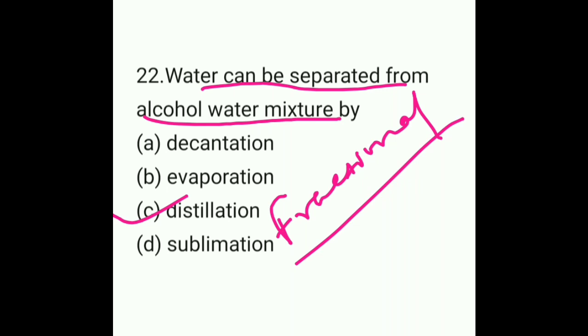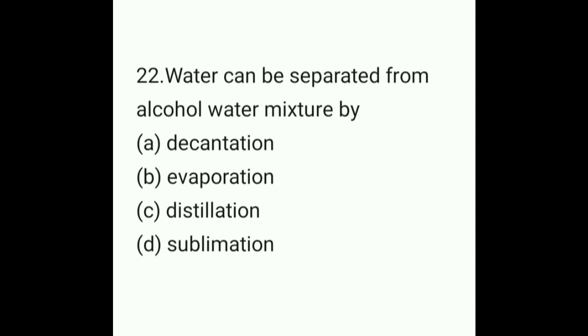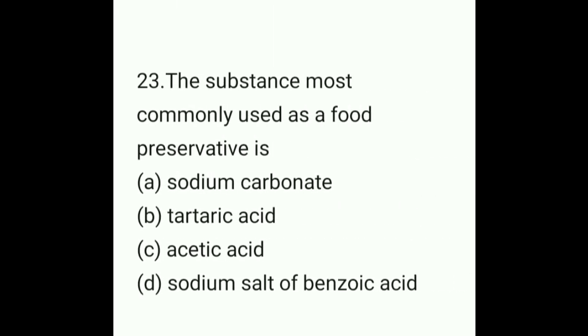As all of you know, water and alcohol both have separate boiling points. So by this process of fractional distillation, alcohol and water are separated. So move on to the next question, that is question number 23.